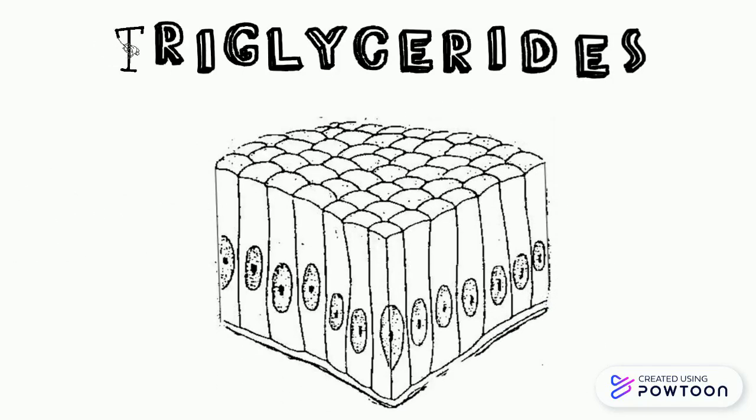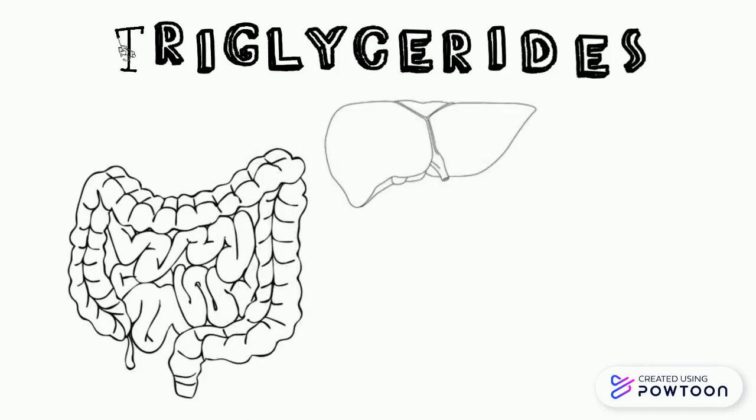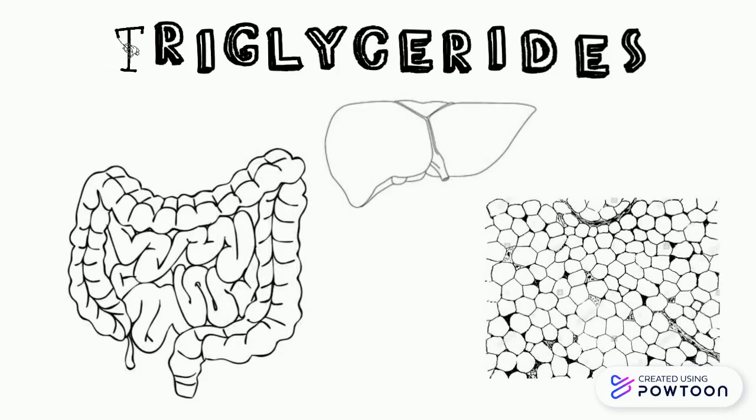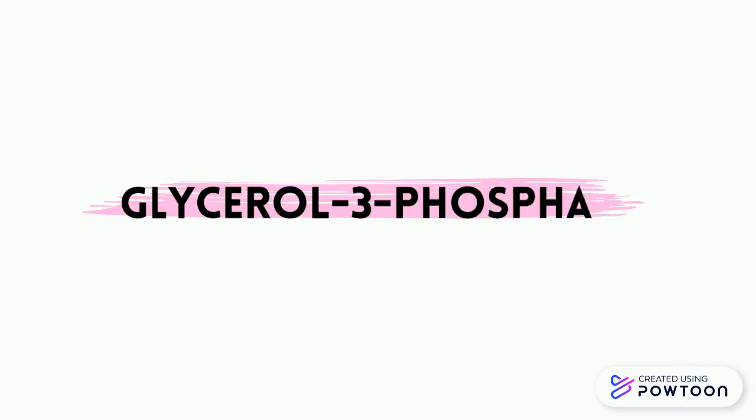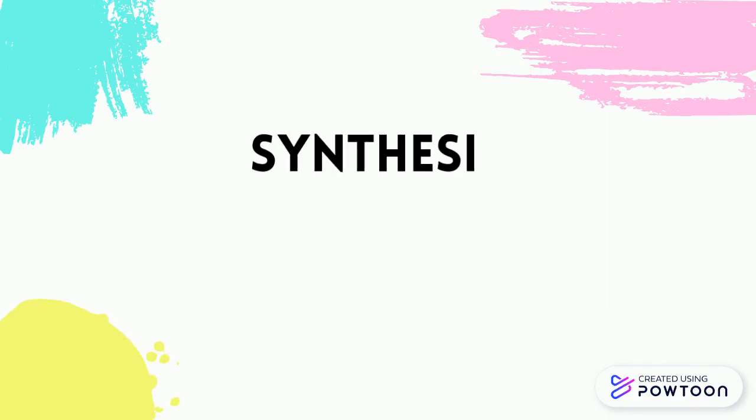The major tissues for triglyceride synthesis are the small intestine, the liver, and adipocytes. Except for the intestine and adipocytes, triglyceride synthesis begins with glycerol 3-phosphate. So next, we move to the synthesis of triglyceride.